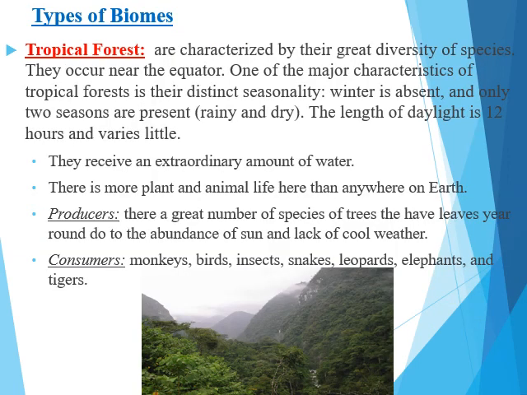Tropical forests are characterized by their great diversity of species. They occur near the equator. One of the major characteristics of a tropical forest is their distinct seasonality. Winter is absent, and only two seasons really are left, the rainy and the dry season. The length of daylight is about 12 hours and varies very little. They receive an extraordinary amount of rain, and these are the types of consumers and producers typically found in these locations.